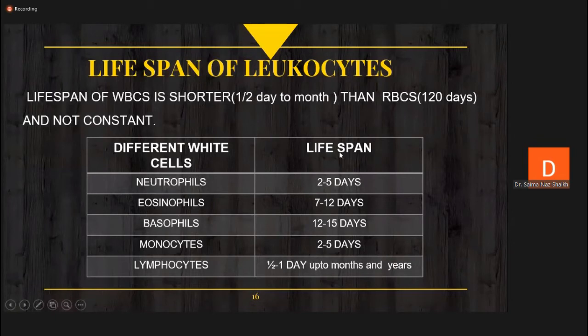So, neutrophil, just look at the normal lifespan. It depends upon the different cells. Neutrophil lifespan is about 2 to 5 days, eosinophil 7 to 12 days, basophil 12 to 15 days, monocyte 2 to 5 days, but lymphocyte half to 1 day. But when it provides immunity, maybe it reaches months and years. You already know lymphocyte is responsible for providing the immune response. So it might range into months and years, but the normal lifespan ranges between half a day to a month. So this is about the normal lifespan of leukocyte.